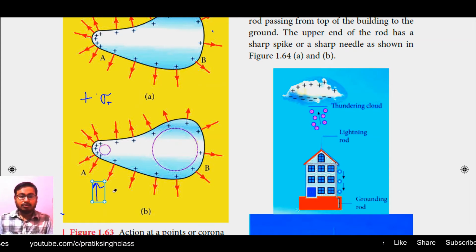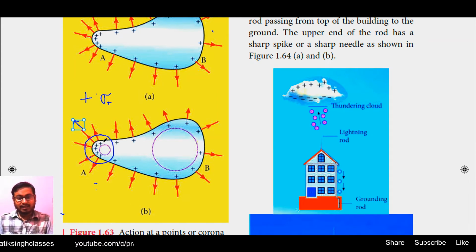Okay, fine. What really happens here is that the positive ions of the air molecules will move outward, and the negative ions will move towards this vicinity, and because of that the overall charge in this position will minimize.